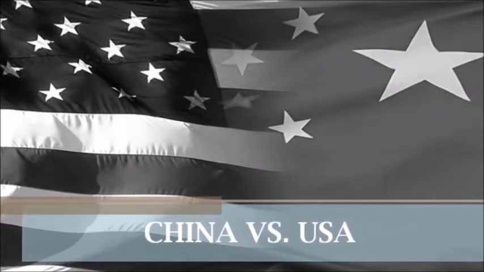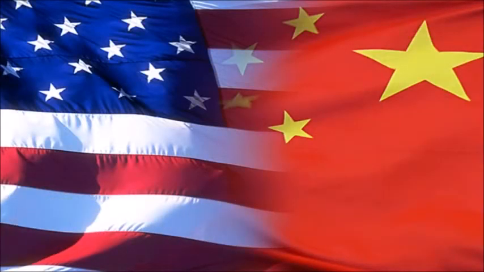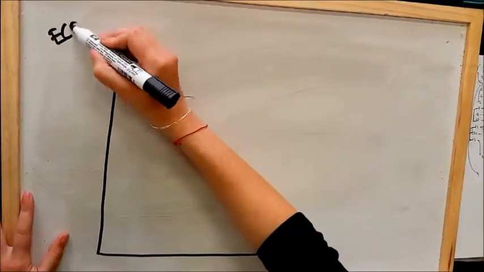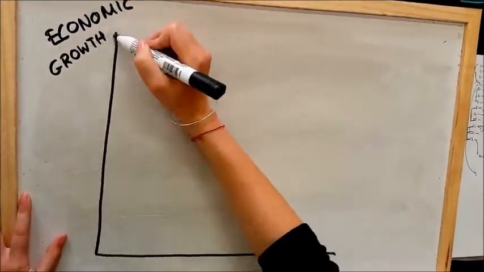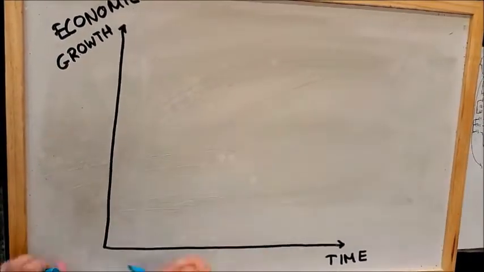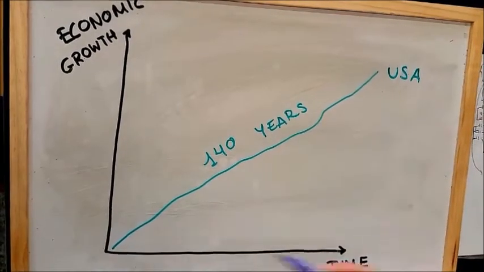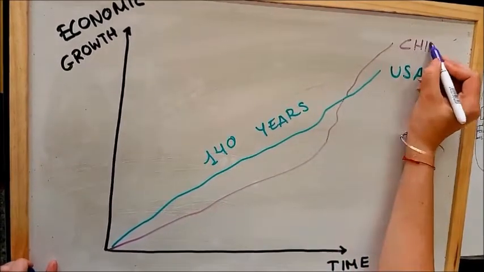In this video, we are going to talk about the economy in the US and China, and we are going to show their principal differences. The United States has been the world's largest economy for about 140 years. However, in recent times, China has overtaken the US by at least one measure of total economic strength.